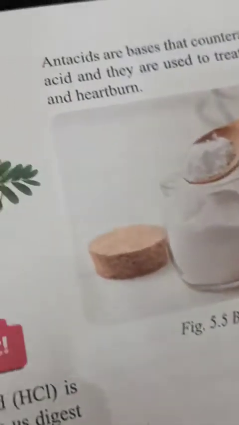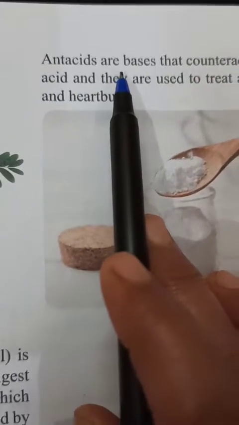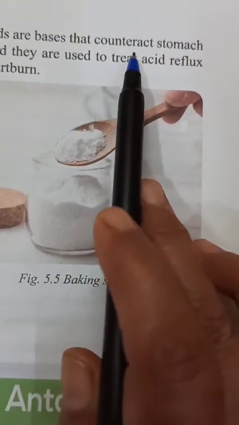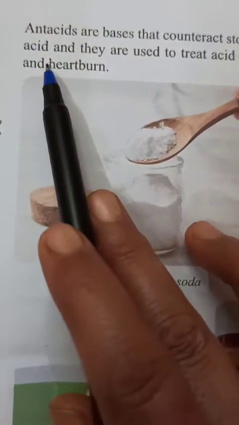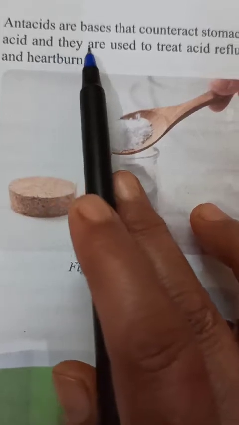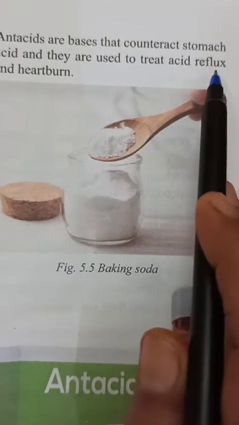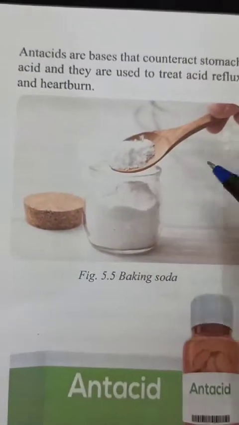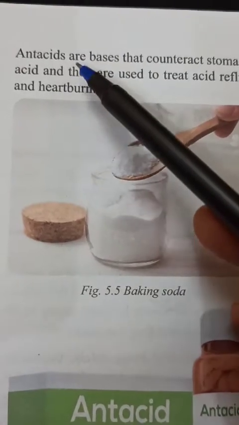Now next, antacids are bases that counteract stomach acid, and they are used to treat acid reflux and heartburn. Here they have told about antacids.